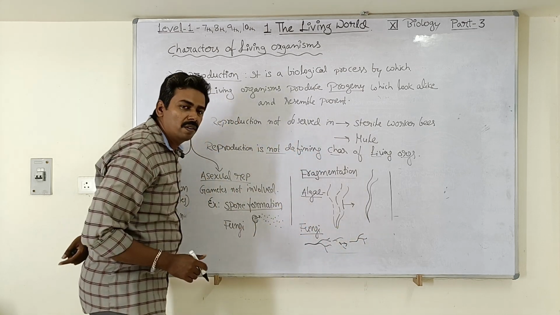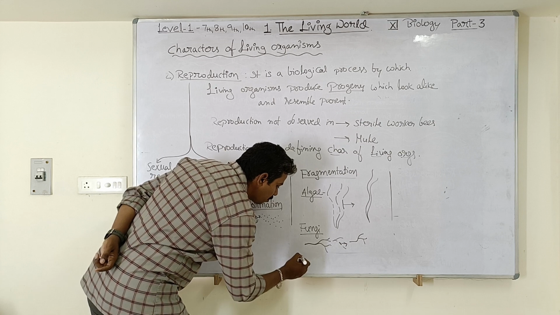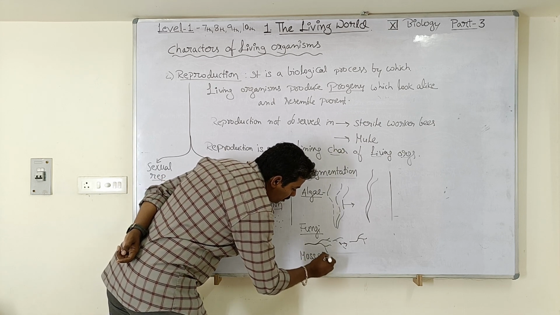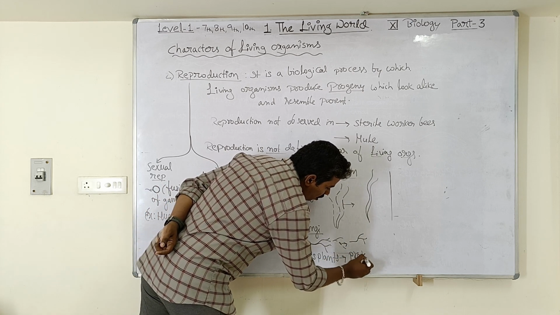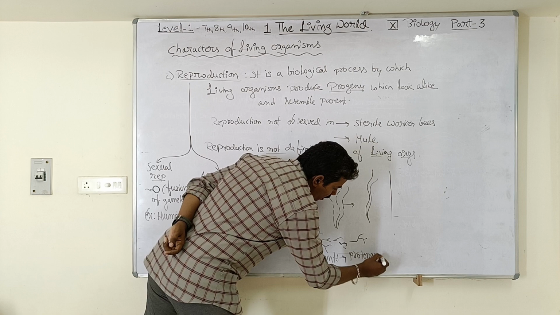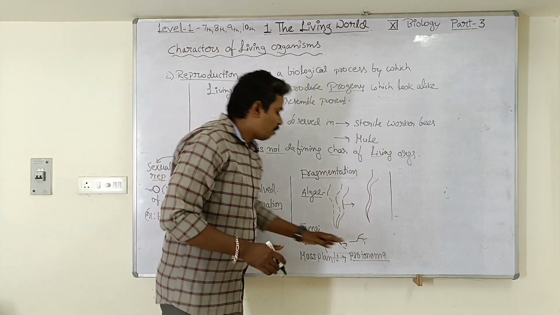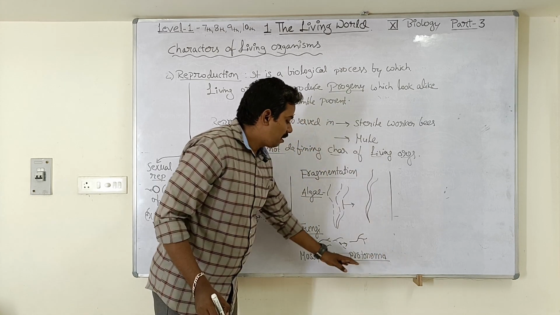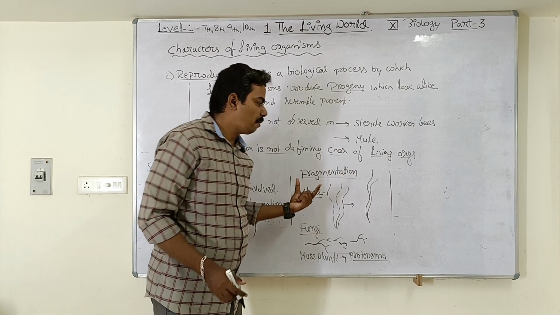So this is also a kind of fragmentation. A similar method of fragmentation is also seen in moss plants, and it is observed in the protonema stage. It is one of the stages in the life cycle of moss plants. The protonema stage also has a filamentous structure, so there the moss plant is also showing this method of asexual reproduction.